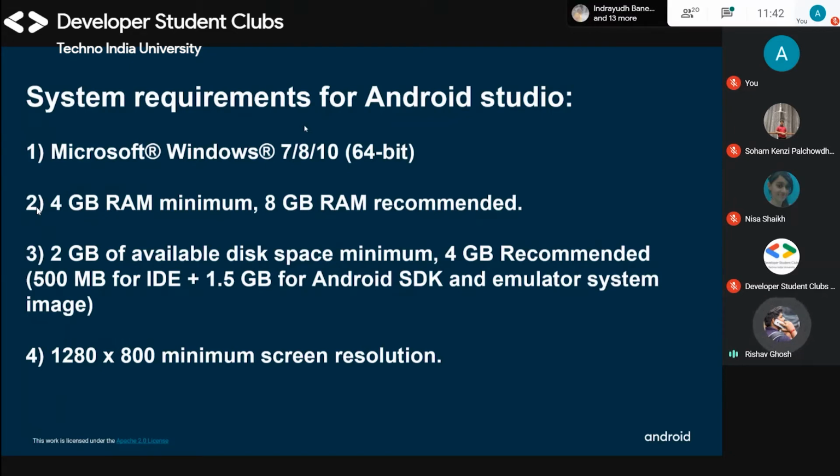There are the IDE and the Android SDK, with emulator system images. The SDK needs 1.5 GB of space, and the IDE needs 500 MB. The screen resolution does not matter much, but it needs 1280 by 800 minimum screen resolution.